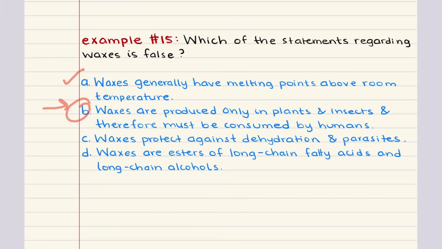C says waxes protect against dehydration and parasites. This is true. Waxes often serve as protective barriers, especially in plants where they coat leaves to reduce water loss, and in insects to prevent desiccation and deter pathogens or parasites. D says waxes are esters of long-chain fatty acids and long-chain alcohols. This is true. Structurally, waxes are formed by esterification of long-chain fatty acids with long-chain alcohols, which contributes to their hydrophobic and protective properties. So once again, the final answer for problem 15 is B.